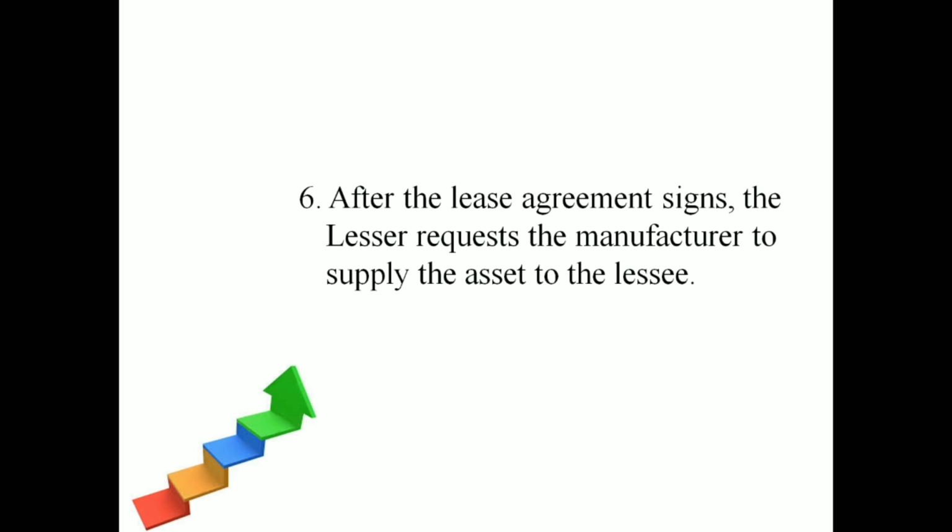If the product is with the leaser, he can give the product to the lessee. That is one option. If it is taken from the manufacturer, he can request the manufacturer, after the agreement, to supply the assets to the lessee. So that is the last step in a leasing process. So these are the steps that you have to fulfill in a leasing process.